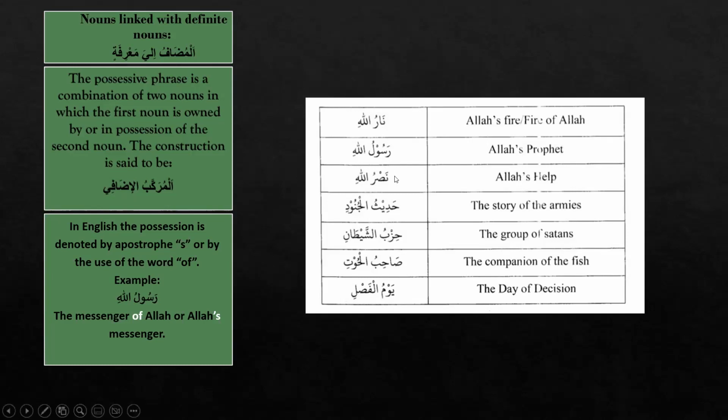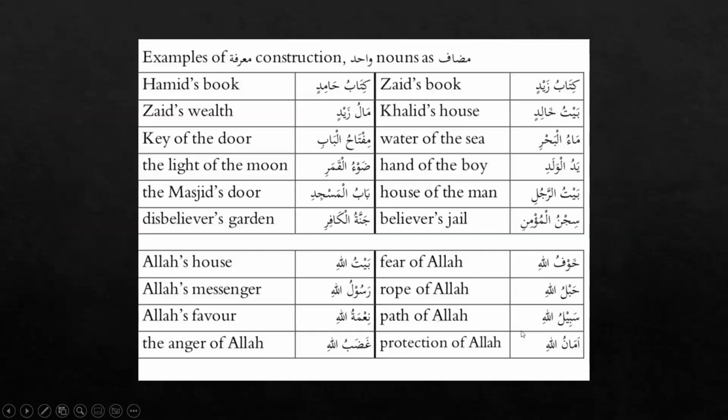Narullahi, Rasulullahi, here, because this Allah Lafzul Jalala is a definite noun, this whole construction will be marifa. The possessive phrase is a combination of two nouns in which the first noun is owned by or in possession of the second noun. And this is the definition again for Murakkab Idafi.